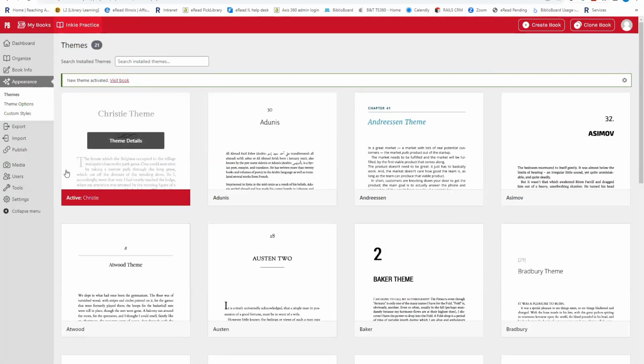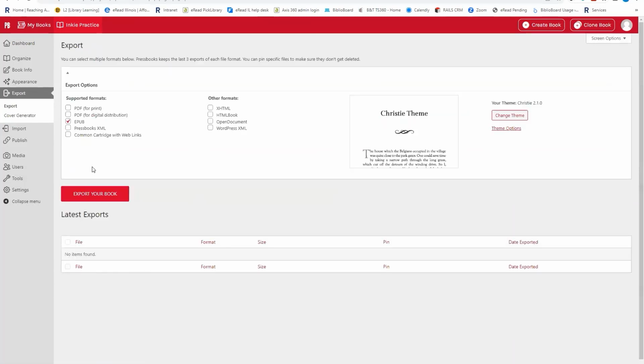I'm almost there. I'm already to the 5th step, the last step, where I'm going to export my ebook. So I say, okay, I've got my text in there. It is edited the way I want it to be. I've got a design theme selected. Let's go ahead and export that book. If I want, I can add a cover to it. You can either have Pressbooks generate a cover for you, or you can upload your own image. We're going to go ahead and export the book the way it is.